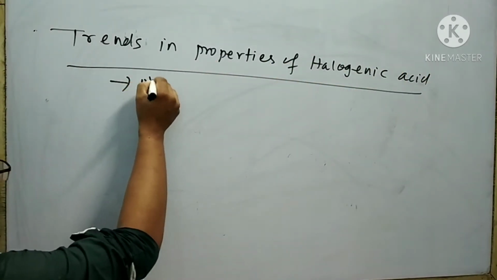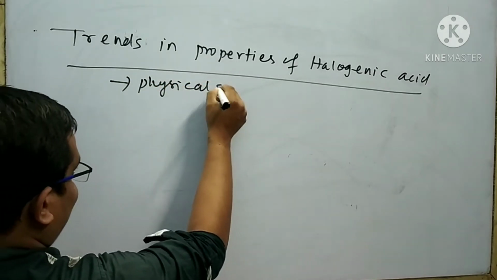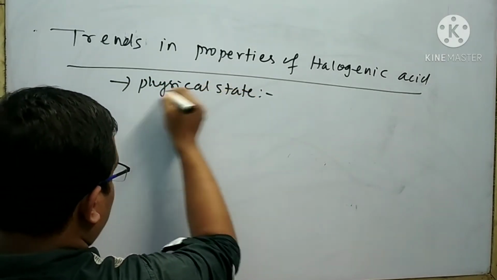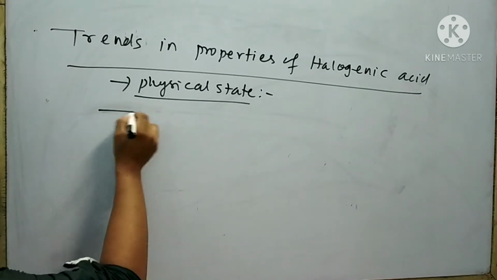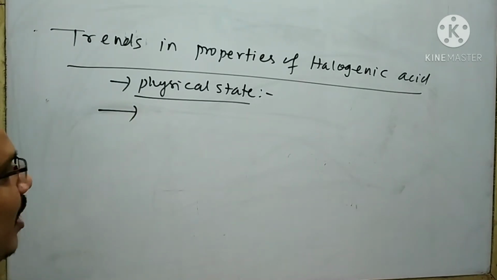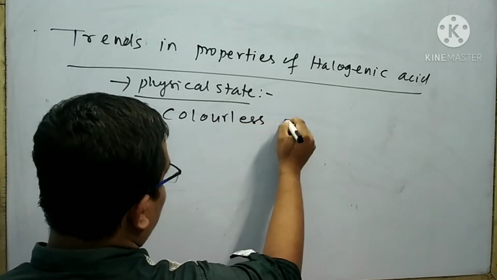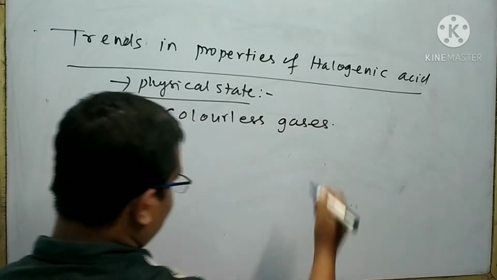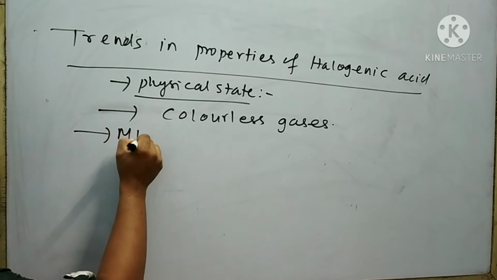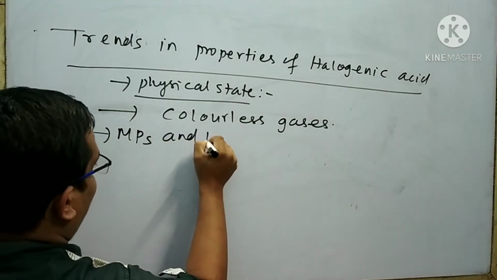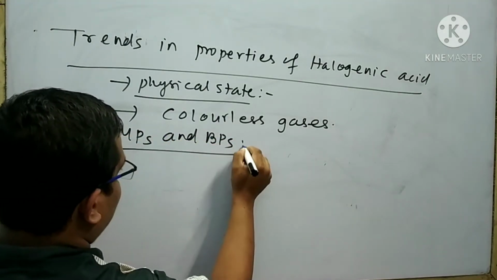First is your physical state. All hydrides of halogen are colorless gases. Next is your melting point and boiling point.